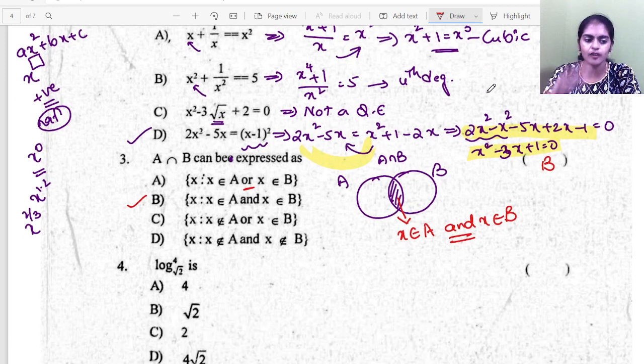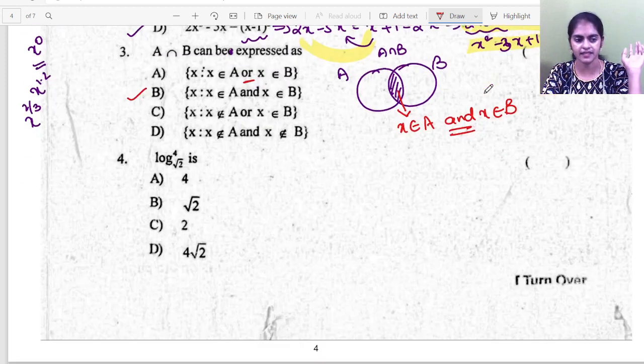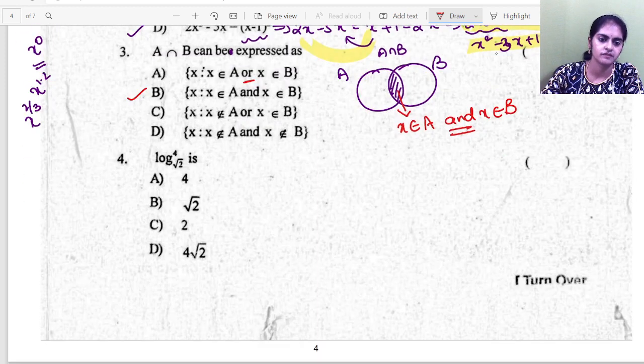So by looking at the options, you have to read the options. Now the common mistake is many students feel this is a super easy question and they don't even read the options. Take time, read the options because sometimes all options may be confusing and you will lose marks. So read the options once and then pick the correct answer. Now the next one.